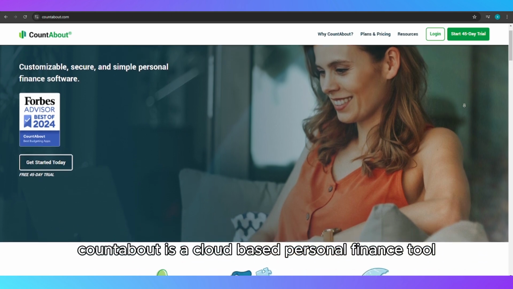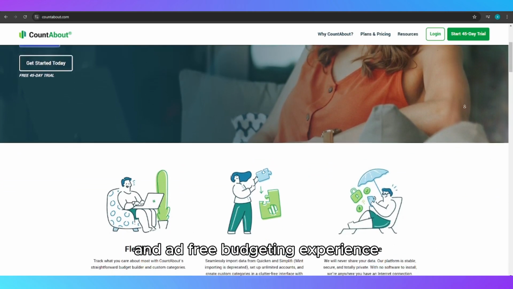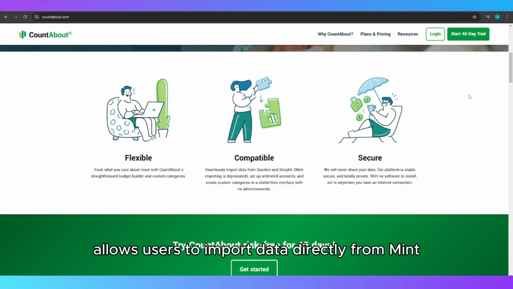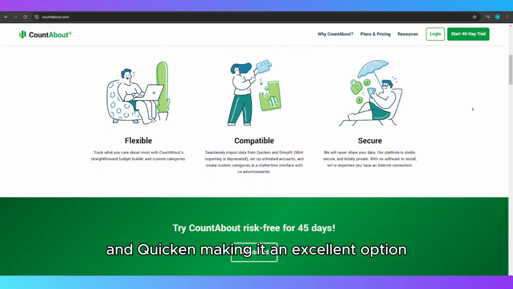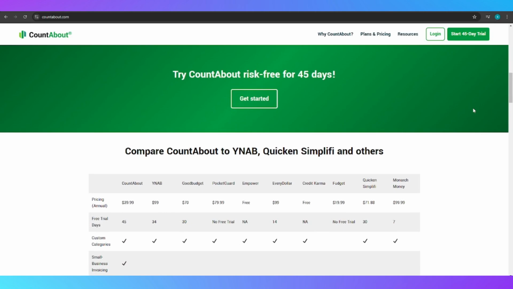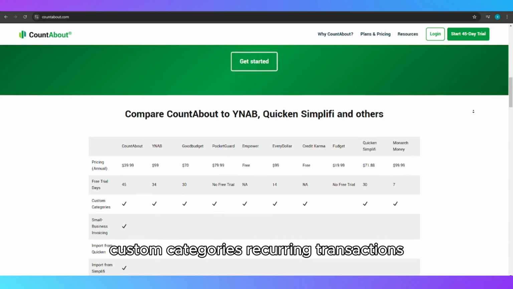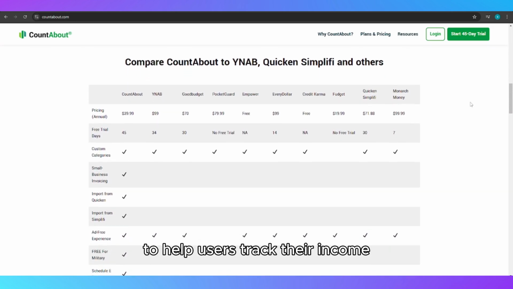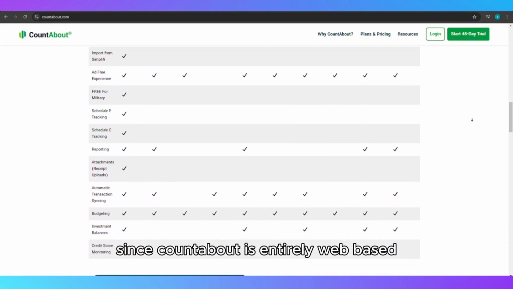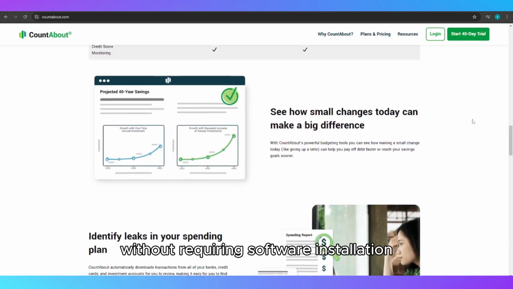CountAbout is a cloud-based personal finance tool designed for users who want a customizable and ad-free budgeting experience. One of its biggest selling points is that it allows users to import data directly from Mint and Quicken, making it an excellent option for those transitioning from those platforms. It offers automatic bank syncing, custom categories, recurring transactions, and detailed financial reports to help users track their income, expenses, and savings. Since CountAbout is entirely web-based, it works across devices without requiring software installation.